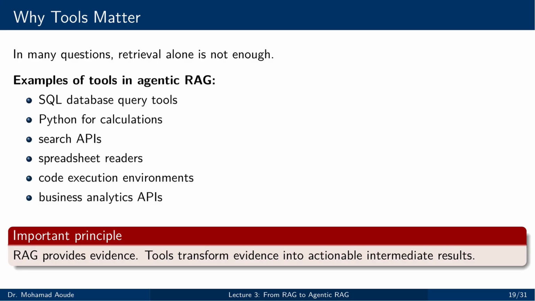So here's the engineering principle. Retrieval finds the material, but tools transform the material. RAG provides evidence. Tools turn that evidence into actionable intermediate results. If the job requires computation, do not ask the model to improvise the calculation. Give it the right tool.